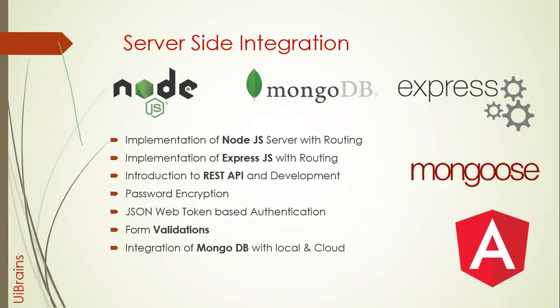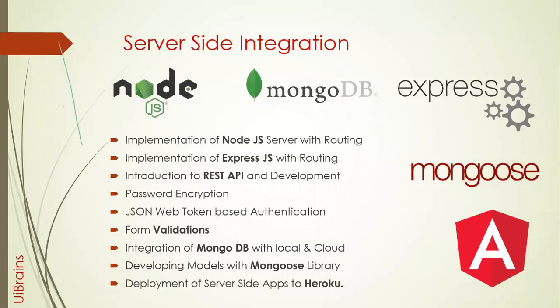So we discuss the local MongoDB database and the cloud MongoDB database, and here we use the module called Mongoose. So Mongoose is actually a library which is built on top of MongoDB, and this is schema based. So this contains the rules like what fields will be there in one table, what is the primary key, and how the connection is made with multiple tables, like one to one, one to many. So all relationships can be perfectly configured in Mongoose. So this Mongoose we're going to discuss, and this is about server-side development. And we also discuss deployment, how to deploy server-side applications to Heroku.